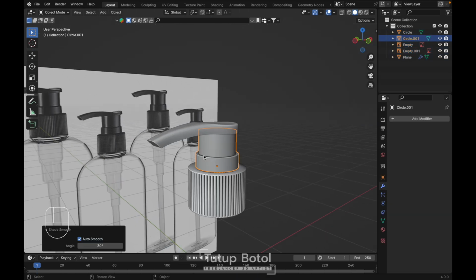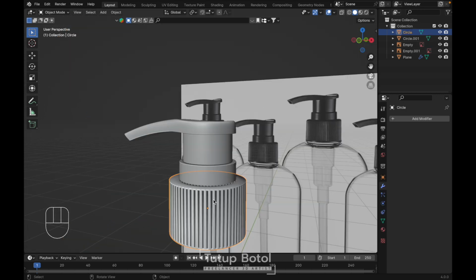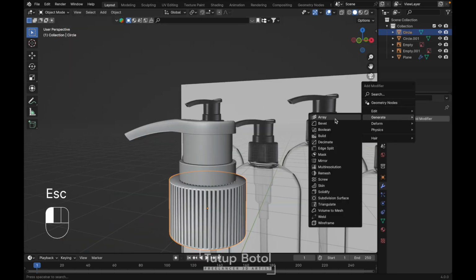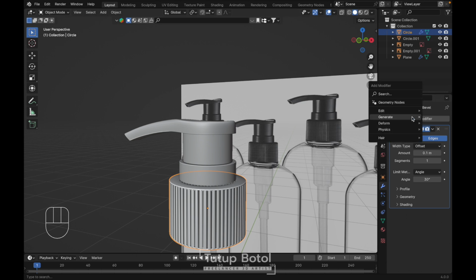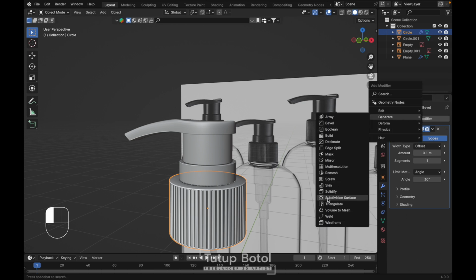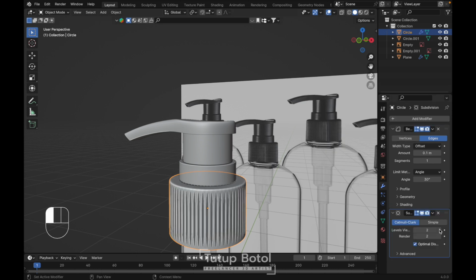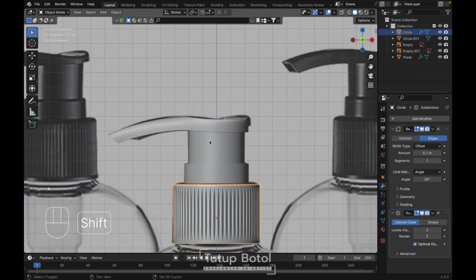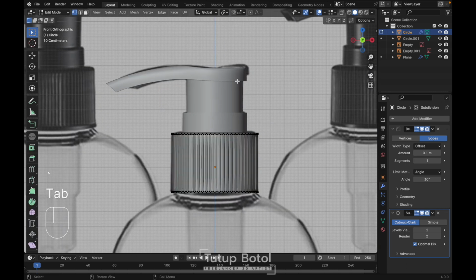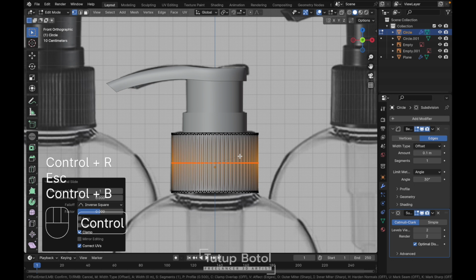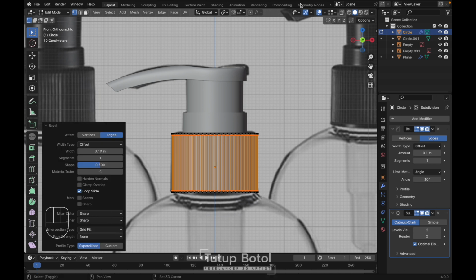This one maybe just auto smooth, and for the bottom here, let's set a bevel and subdivision modifier. Make it level 2, just like this. And let's switch to the edit mode. Press Ctrl R, put it here, and then Ctrl B to add support like this. Okay.